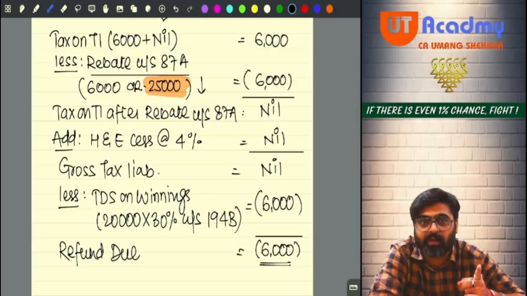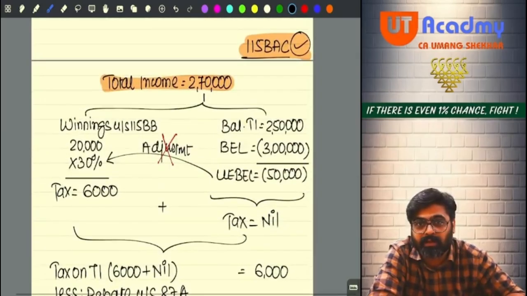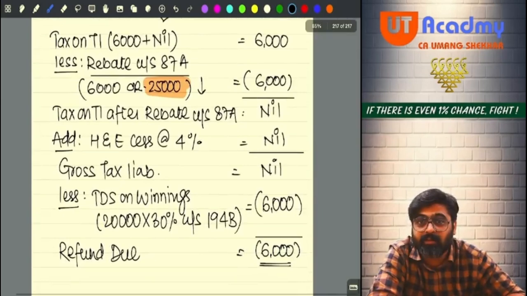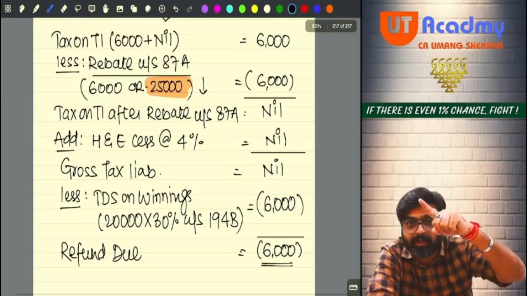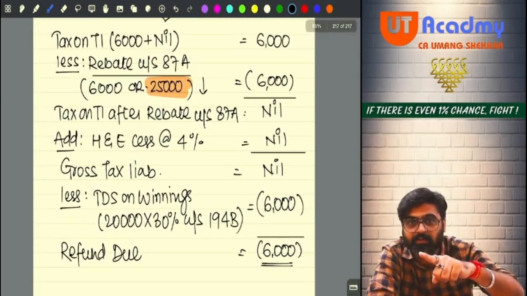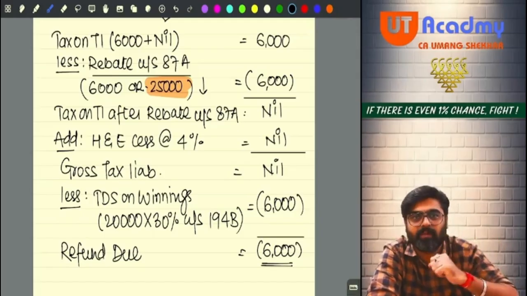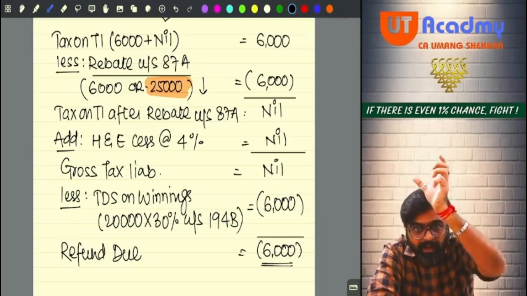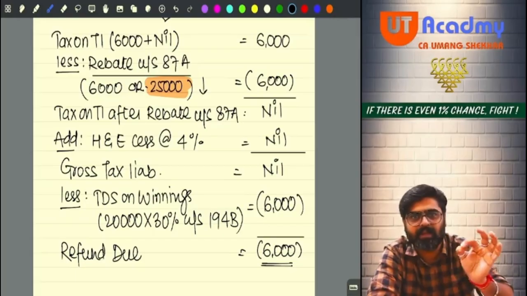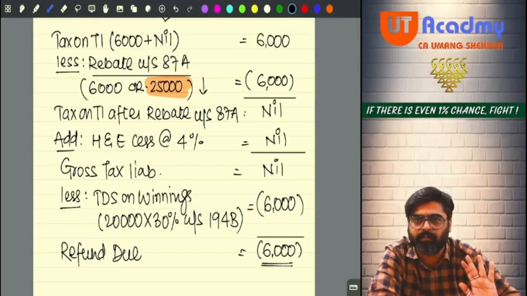Because in any of the questions, I can tell you to calculate the tax liability. You have to check the unexhausted basic exemption limit also. You have to check this. You have to follow the same sequence. Don't skip anything from this process. Follow the entire process properly. If nothing is there, write down nil. No problem.